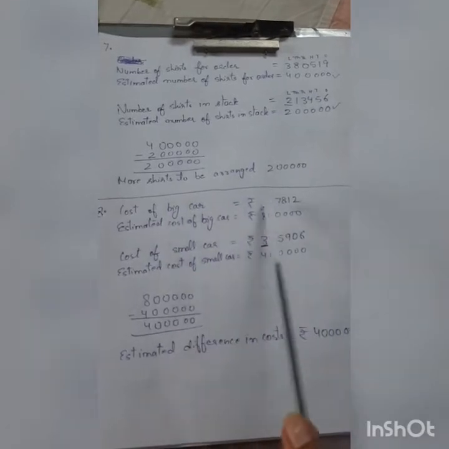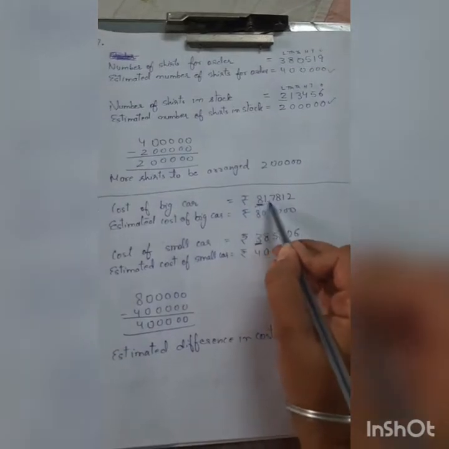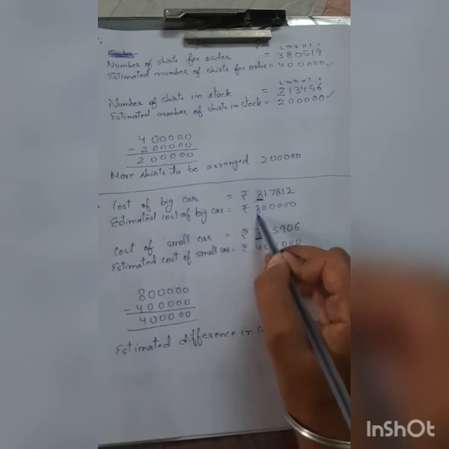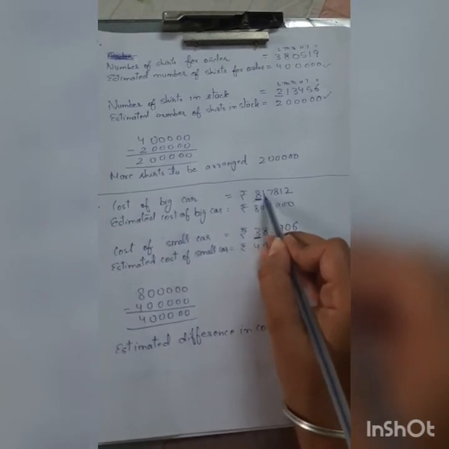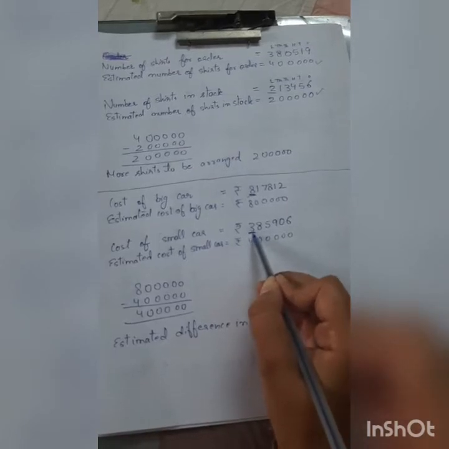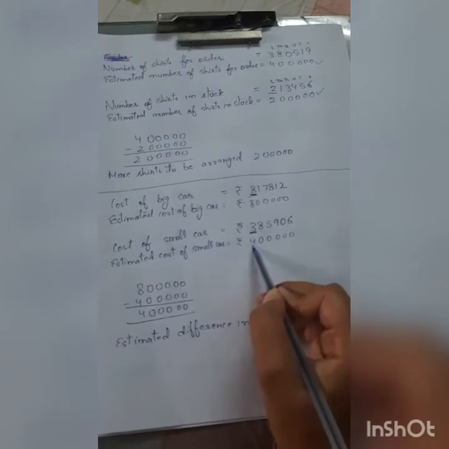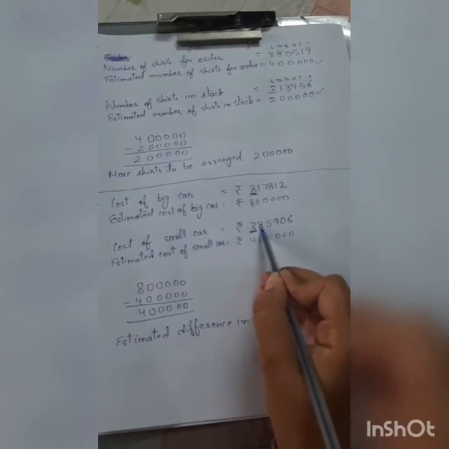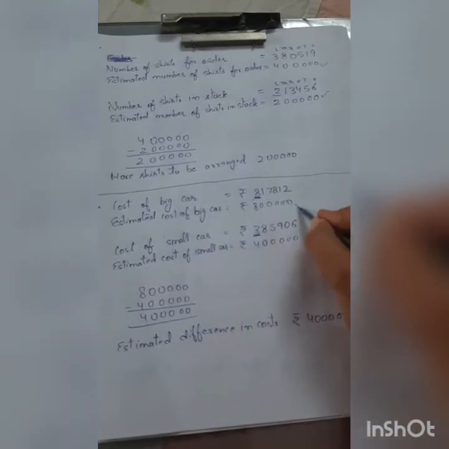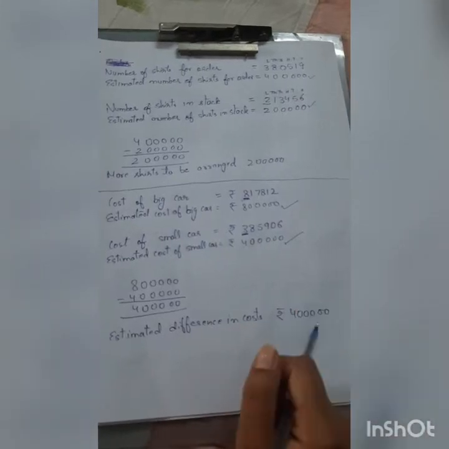So students, cost of big car is this. So estimated cost of big car will be what? You will round off this value, you will underline this. 1, 2, 3, 4, 5 zeros you have put. 8 will remain as it is. You will not add any 1 to 8 because the previous digit is less than 5. Cost of small car you wrote. You underline this last digit 3. It will become 4 and 5 zeros will follow. So to this 3 we are adding 1 because the previous digit is more than 5. Okay, it became 4. So you just find the difference of these values which you have rounded off. So estimated difference in the cost is rupees this much.